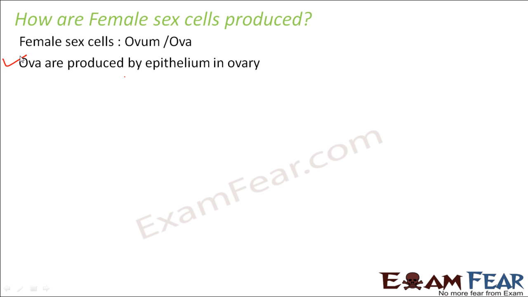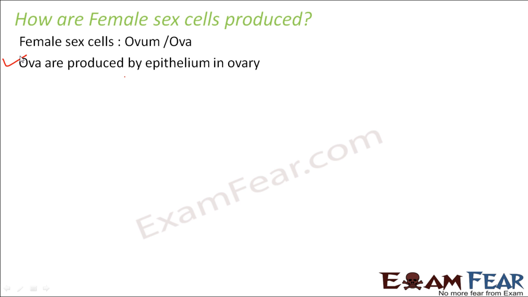However, you will be surprised to know that the ova, the eggs present inside the ovary, start forming in the female fetus itself, before the baby girl is born. So when the baby girl is inside her mother's womb, the formation of the ova inside the ovary takes place. But after the girl is born, till she attains puberty, the ovary remains immature. So even though the ova are present inside the ovary, they are not released because the ovary is not matured. After puberty, when the ovary becomes matured, the eggs start getting released.